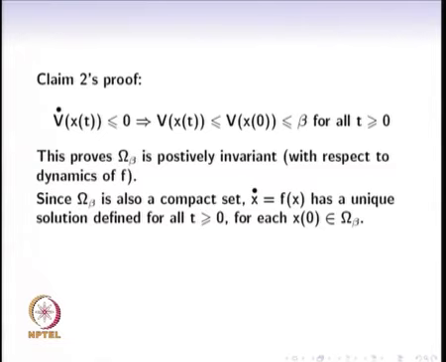So, we know that V dot of x is less than or equal to 0. So, what does that mean? When we integrate this with respect to time, we see that V of x at any time t is less than or equal to V of x at 0, which was at most equal to beta. So, this inequality is satisfied for all t greater than or equal to 0. This inequality can be obtained simply by integrating this quantity and using the fact that it is less than or equal to 0. We can do it a little more slowly on this piece of paper.